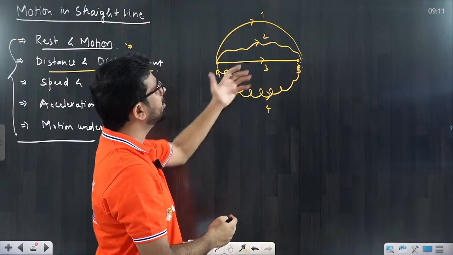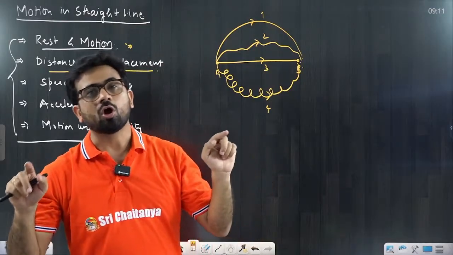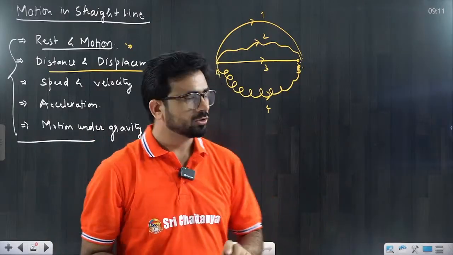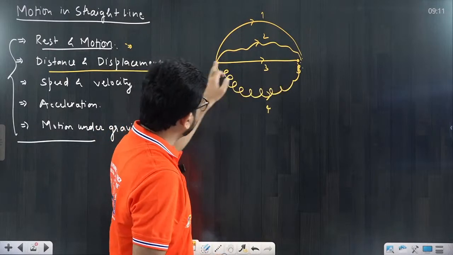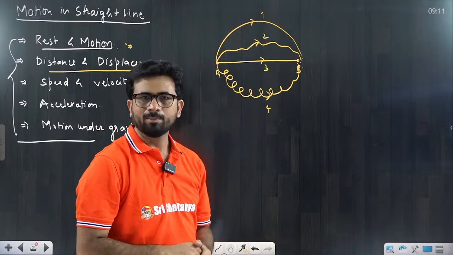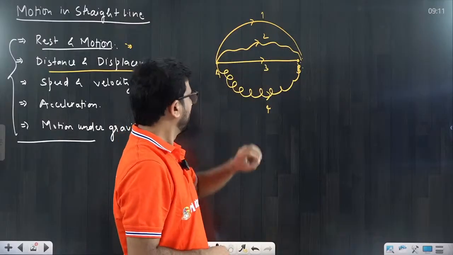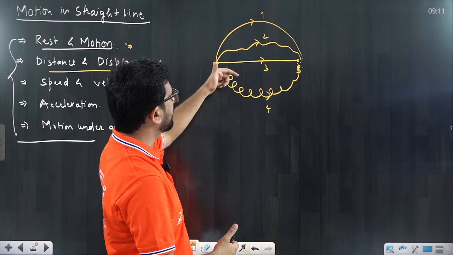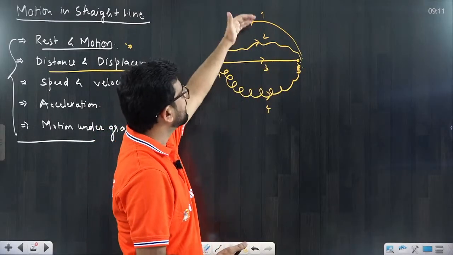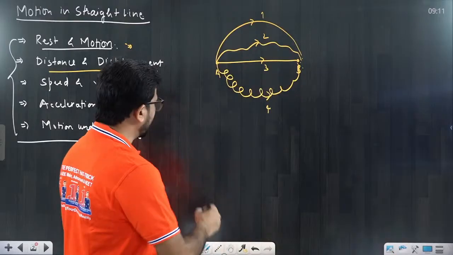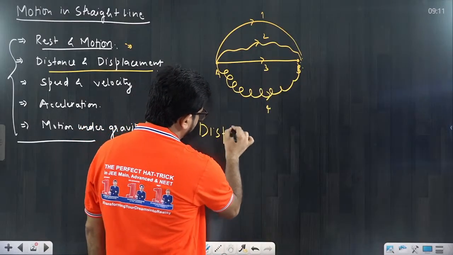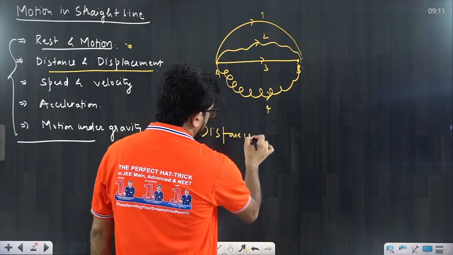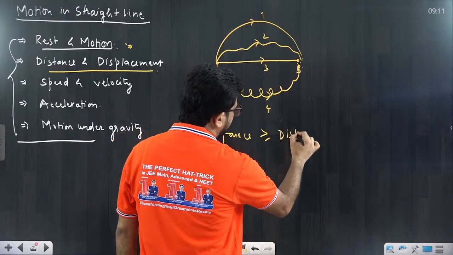But when we are talking about displacement, displacement is the shortest length between the initial and final position. The shortest length between A and B is only path number 3. Path number 3 is the shortest distance, so that is the displacement, and the others are distances. So what we understand is that distance can be greater than or equal to the magnitude of displacement.